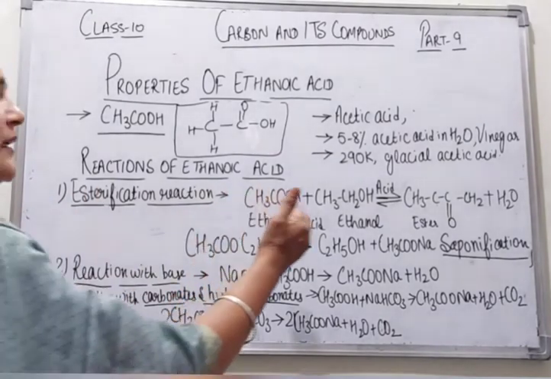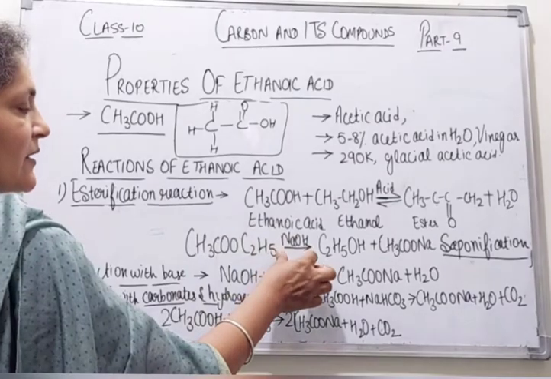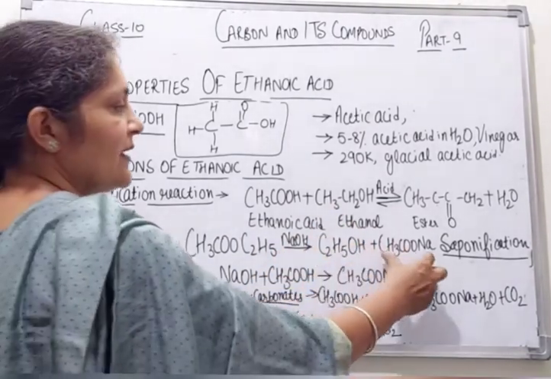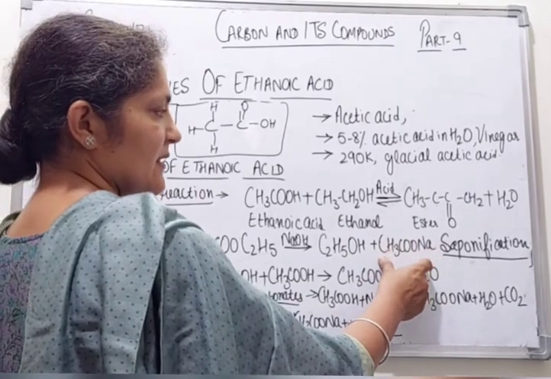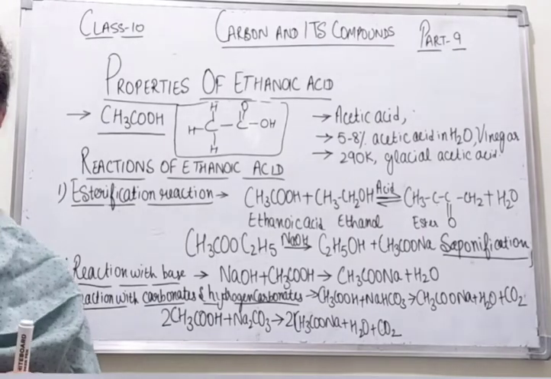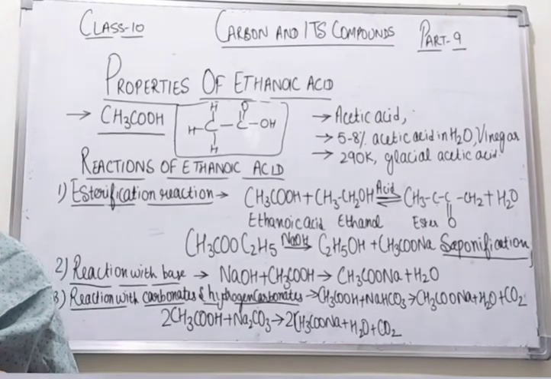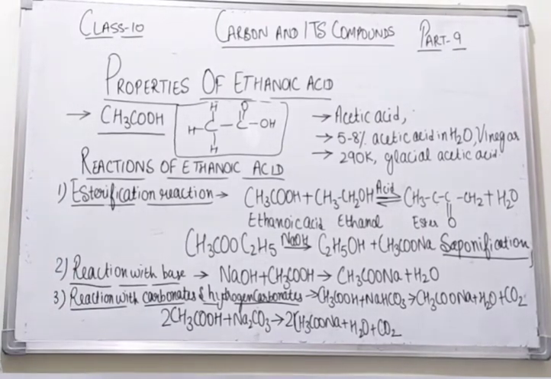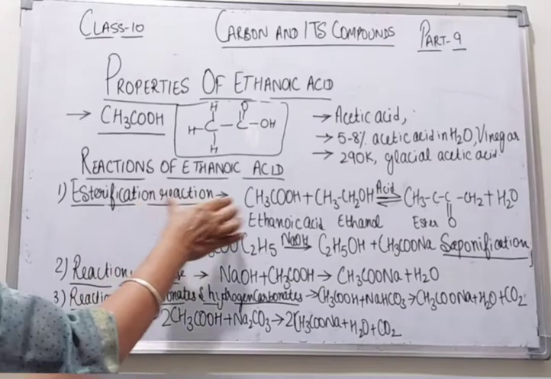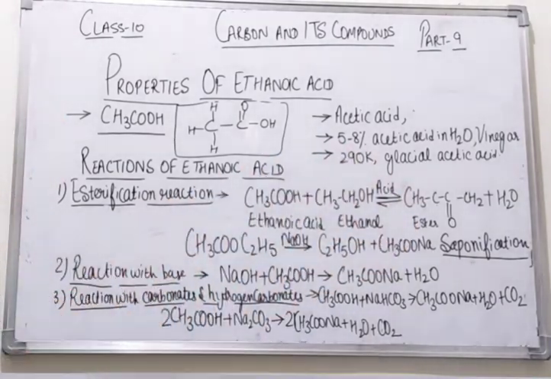So when the ester is reacted with a base, sodium hydroxide, again ethanol is formed and a salt of acetate, sodium acetate, is formed. This reaction is known as the saponification reaction because this process is used in the formation of soap. Soaps are sodium and potassium salts of long chain carboxylic acids. So this was the esterification reaction, formation of the ester.